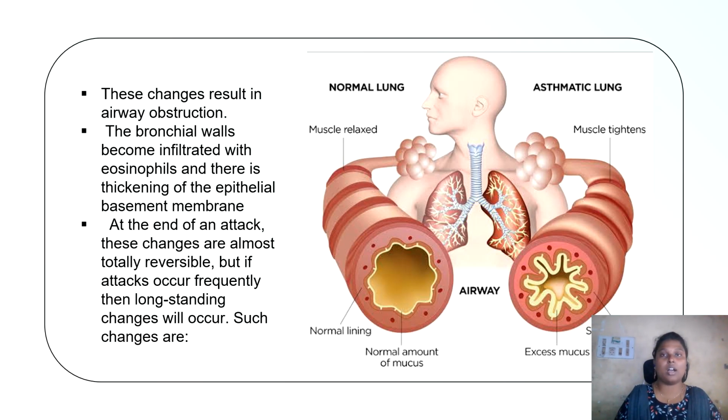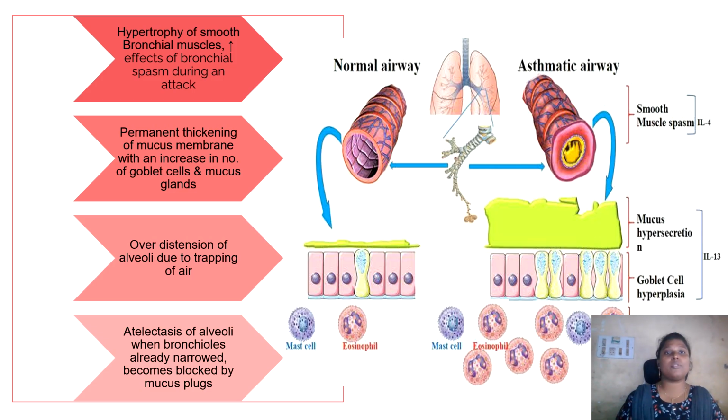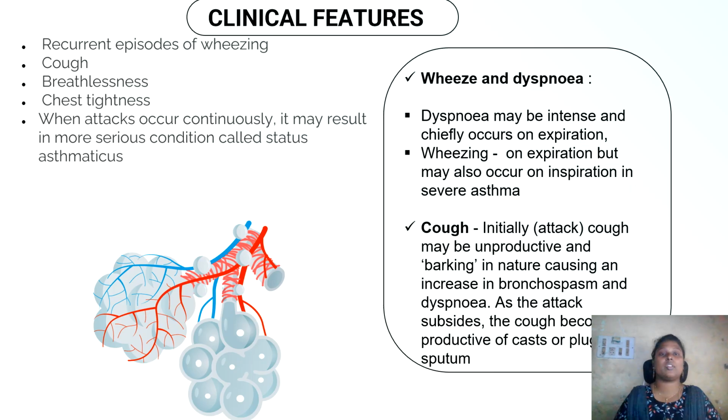However, if the asthma occurs repeatedly and remains poorly controlled, the airways undergo long-standing structural changes, which cause airway remodeling. This includes hypertrophy of the smooth muscles and bronchial vessels, and permanent thickening of the mucous membrane, which can increase the number of goblet cells and mucous glands. It also causes distension of alveoli due to air trapping, which leads to atelectasis of alveoli that become blocked with mucus plugs. Now let's discuss the common clinical features which the patient will be experiencing.